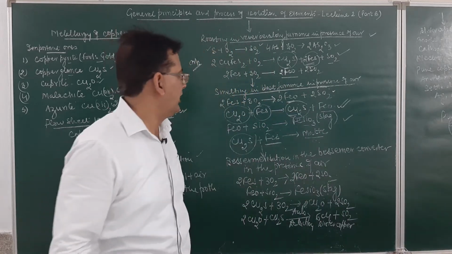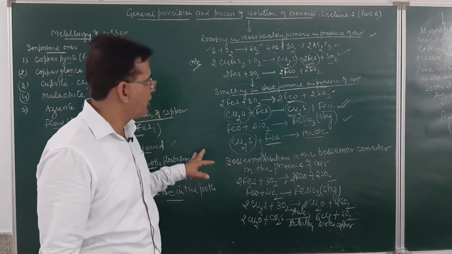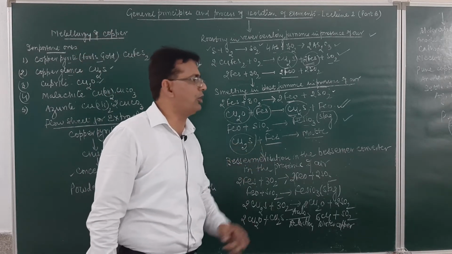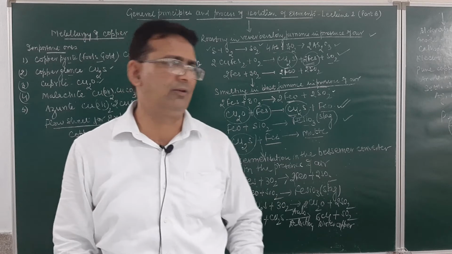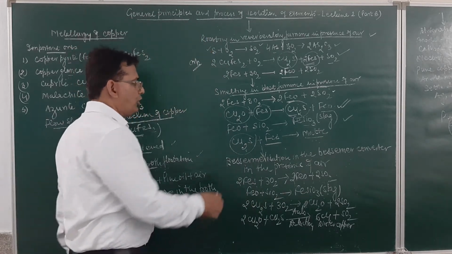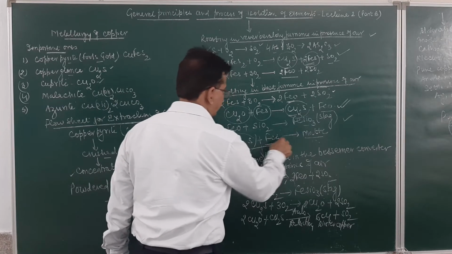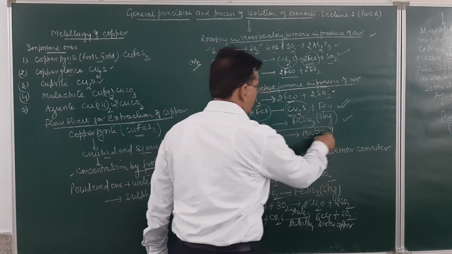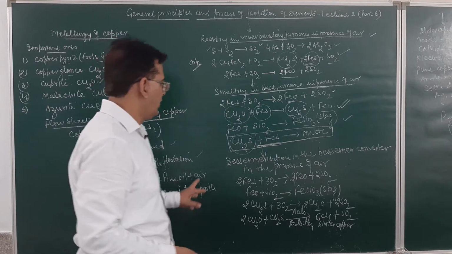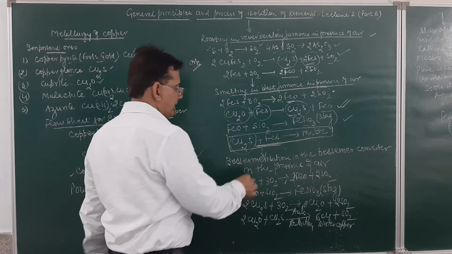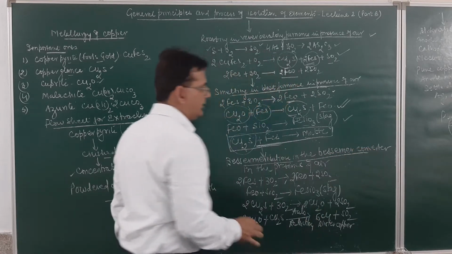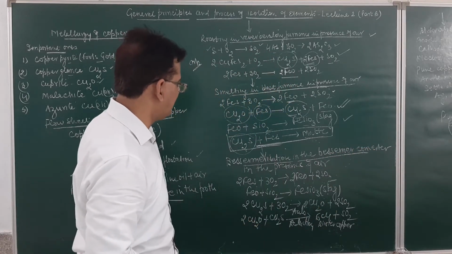In the examination, the question may be asked, what is the matte collected in the extraction of copper? It is a mixture of copper sulfide and iron sulfide. So this will be obtained as a matte. So copper sulfide and iron sulfide will be obtained as a matte over here. Am I getting clear?